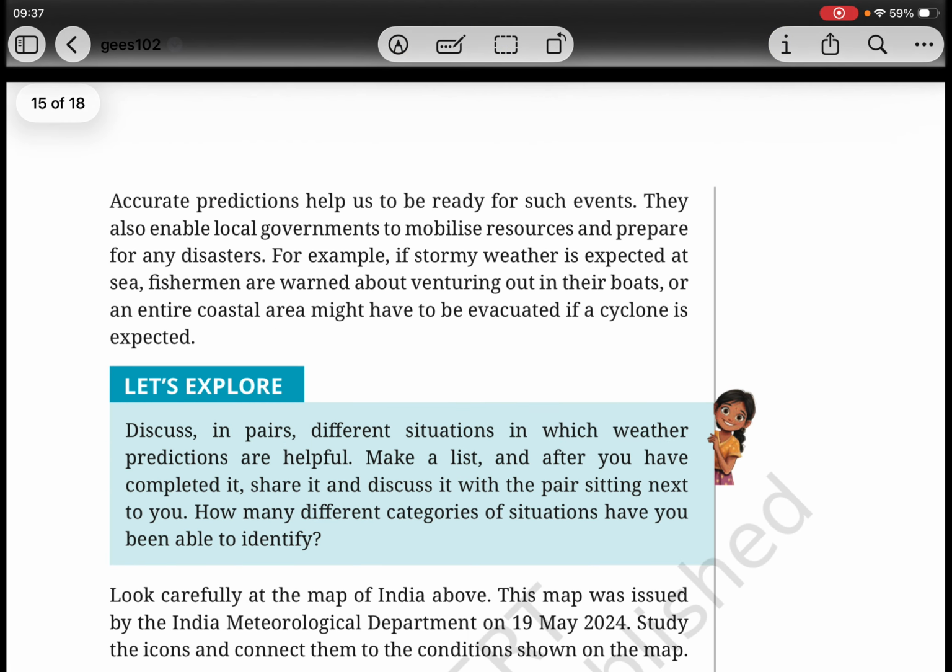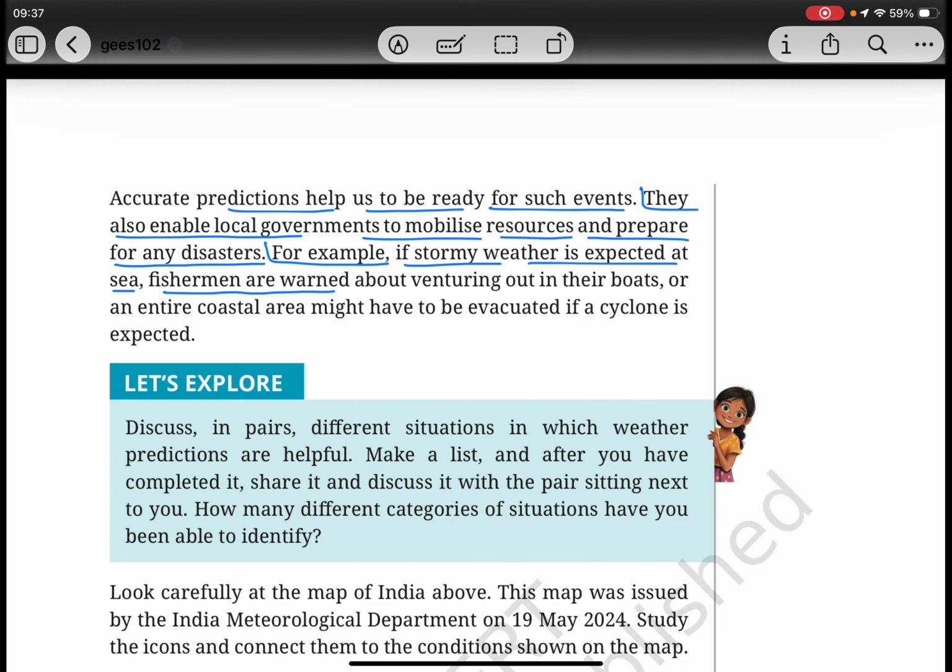Accurate predictions help us to be ready for such events. They also enable local governments to mobilize resources and prepare for any disaster. For example, if stormy weather is expected at sea, fishermen are warned about venturing out in their boats, or an entire coastal area might have to be evacuated if a cyclone is expected.